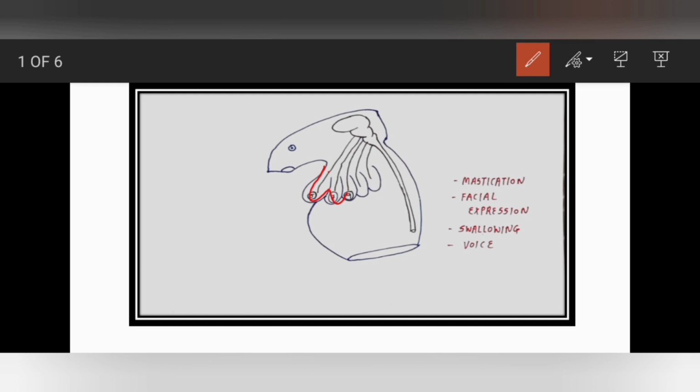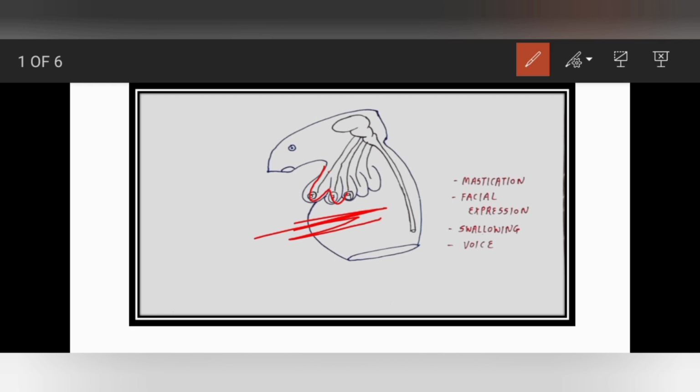If you see the mesoderm from the lateral side, it will look like this picture. We can see the mesoderm from the frontal view also, but here we just take the lateral view as reference. As you all know, in the mesoderm we have cartilage, artery, and muscle.